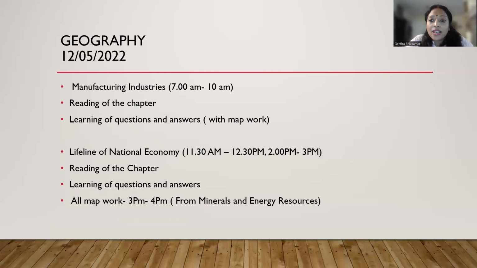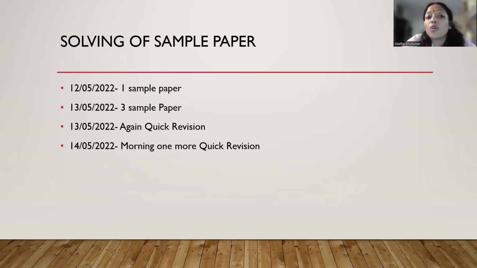Now what is the next? Okay, now when we have prepared everything, we need to do the self-evaluation. Whether, like, how much time I take to complete one sample paper, or like, to complete the paper. So now on 12th, you will be solving one sample paper, maybe 7 to 8:30. Keep 1.5 hours. Don't keep 2 hours. I always tell half an hour is a buffer time. Okay, so 1 hour, 30 minutes, 1 hour, 40 minutes is more than sufficient. So you can solve one sample paper and you can do the self-evaluation.